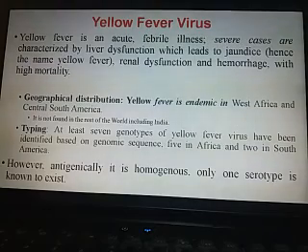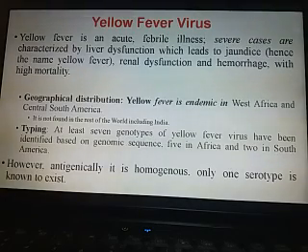In the arbovirus sections, we have discussed the Japanese encephalitis virus and dengue virus, and as per your syllabus, this one is the last virus that we have to study under the arbovirus group, that is the yellow fever virus. Yellow fever virus, you can see the name: yellow fever. That means the skin color becomes yellow, similar to the case of jaundice. That's why the virus is known as yellow fever, and fever is the characteristic feature of